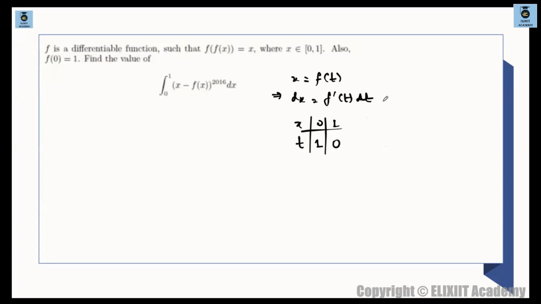You all can figure out from here itself कि ये जो चीज है, this is f of x, f of x जो आएगा, f of x क्या आएगा? f of x will be f of t, है ना? Taking f on both the sides, f of t, and f of t is nothing but t only. From this relation it will be t only, है कि नहीं? So f of x, if x is 1, तो f of 1 will be 0. ठीक है, vice versa, if x is 1, then t will be 0.